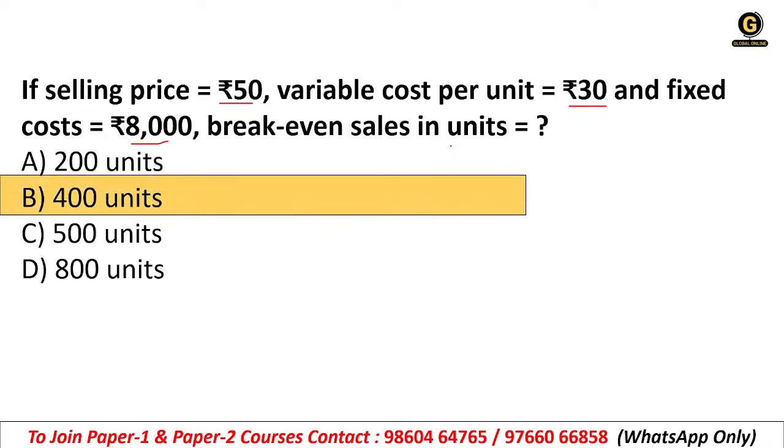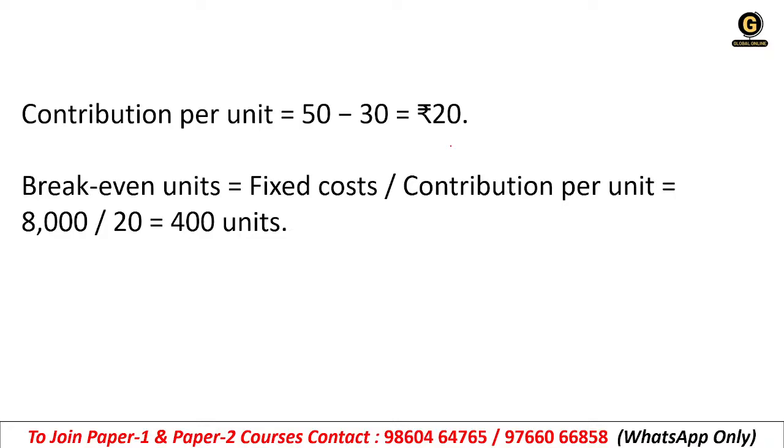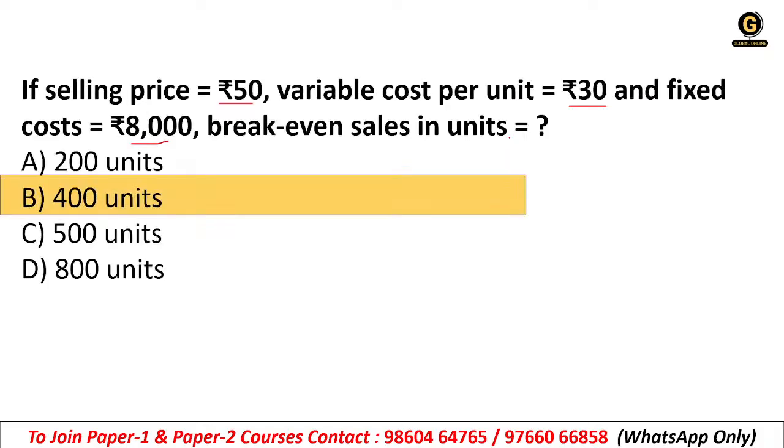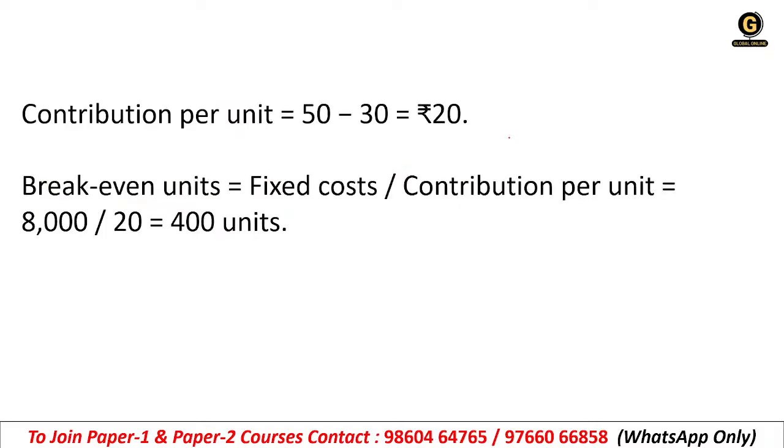All right, so the right answer is option B, that is 400 units. If you remember, we discussed the contribution formula in the previous session, right? Understood? So the selling price minus variable cost, you will have the contribution, correct? So we calculated the contribution, and according to that we can cross verify. The break even units is equal to fixed cost divided by contribution per unit. Getting it?